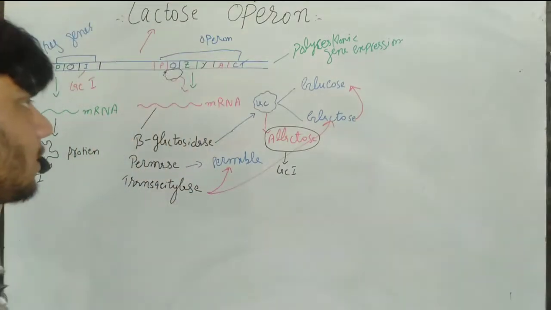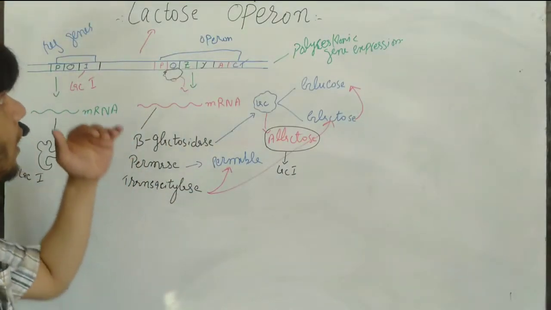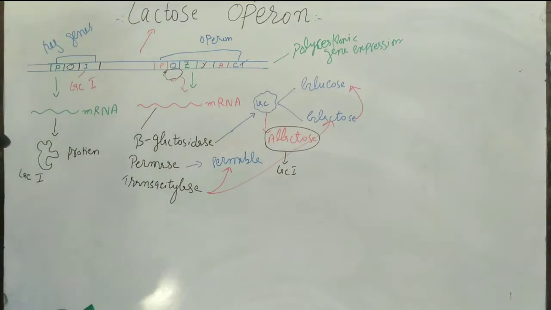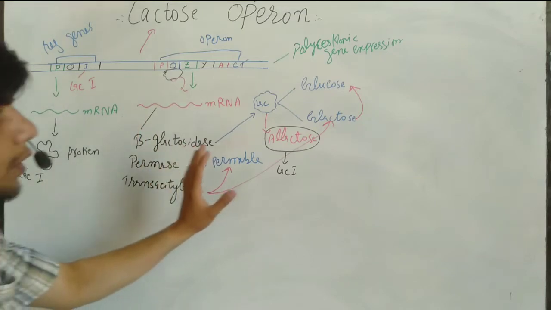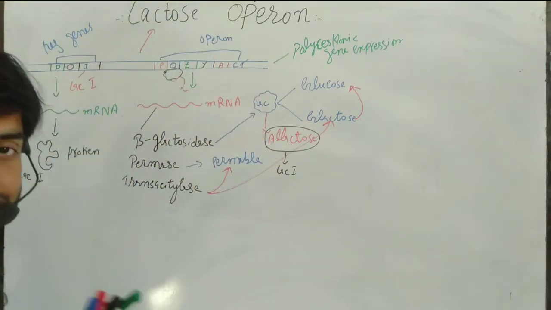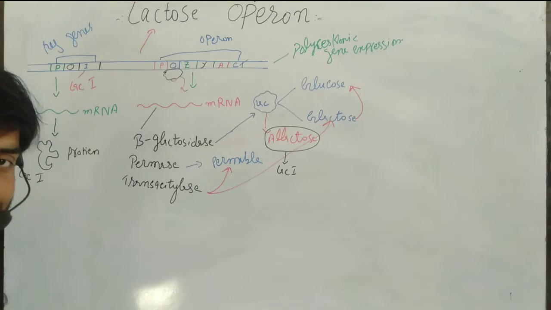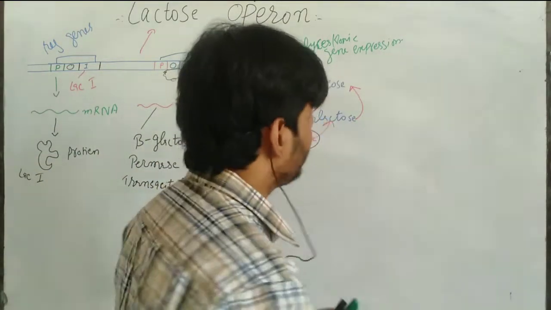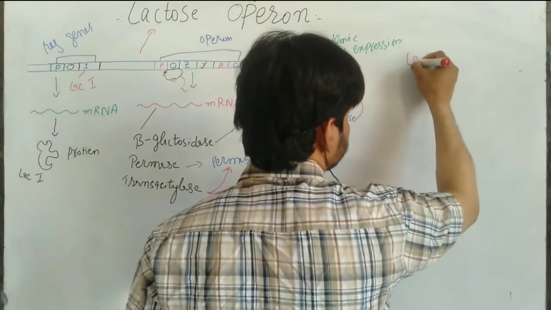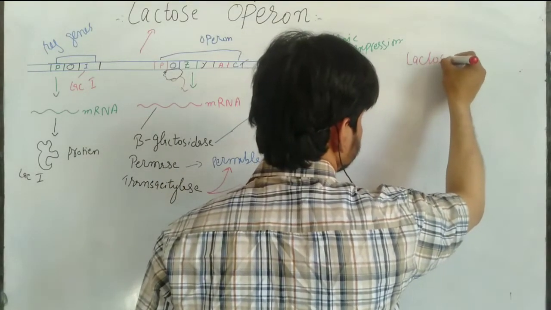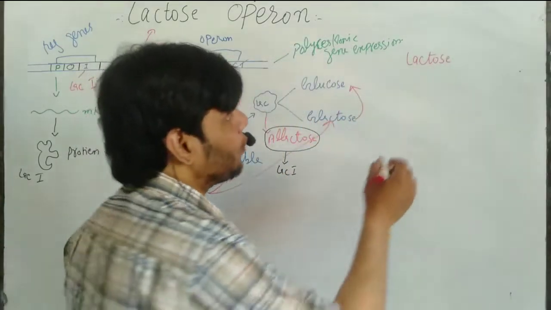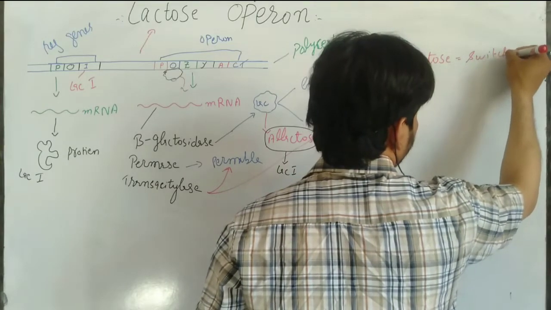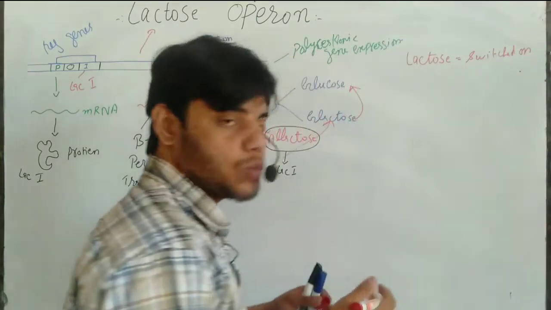So these are the main things present in the Lac Operon. But again, a question arises in our mind: how does all this functioning go on, how is this Lac Operon switched on and switched off? Remember guys, inside a medium, if lactose is present, it will cause the Lac Operon to be switched on.